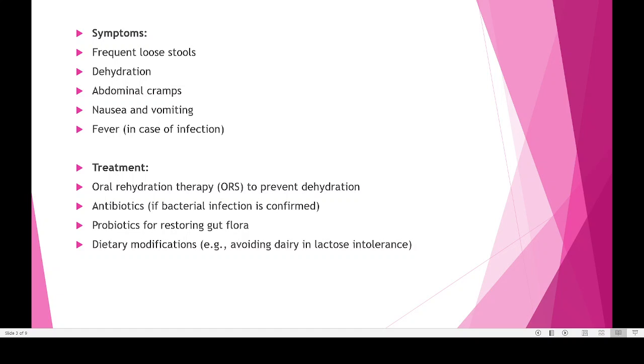Then modification in our diet, avoiding dairy. For example, some people may not be able to tolerate lactose in milk. If those people are drinking a lot of milk, that will create problems for them. That is known as lactose intolerance, and these people should not take milk or milk products. So that kind of diet modification can also be done in the case of diarrhea.